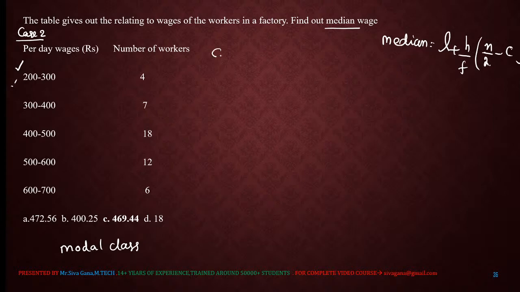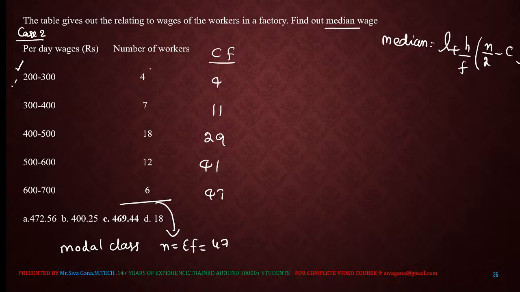Now, first of all, the cumulative frequency calculation. 4 plus 7 is 11, 11 plus 18 is 29, 29 plus 12 is 41, 41 plus 6 is 47. Now this is n. N is nothing but sigma f, which is 47. 47 divided by 2, n by 2, is 23.5.